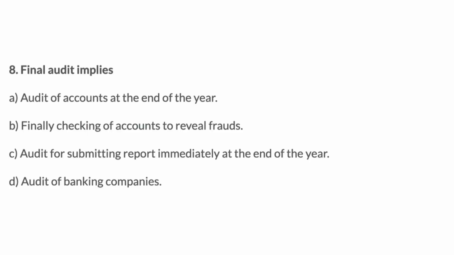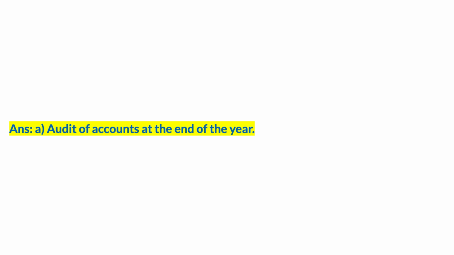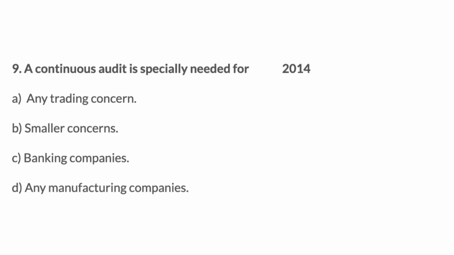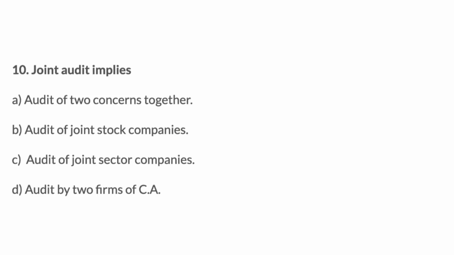8. Final audit implies: A. Audit of accounts at the end of the year. B. Finally checking of accounts to reveal frauds. C. Audit for submitting report immediately at the end of the year. D. Audit of banking companies. Answer: A. 9. A continuous audit is specially needed for: A. Any trading concern. B. Smaller concerns. C. Banking companies. D. Any manufacturing companies. Answer: C. Banking companies.